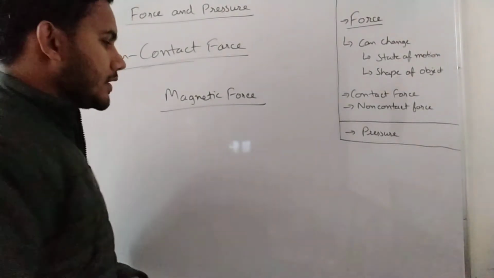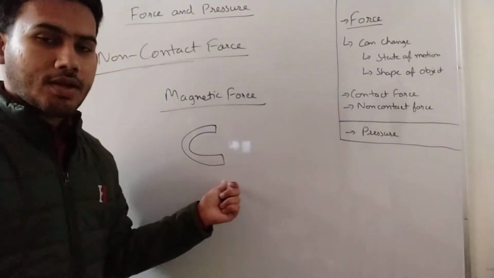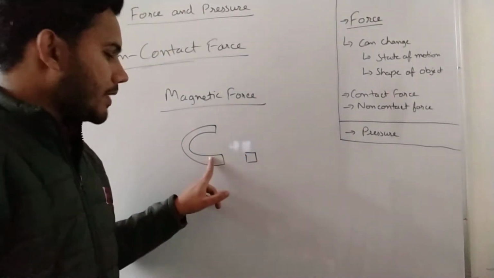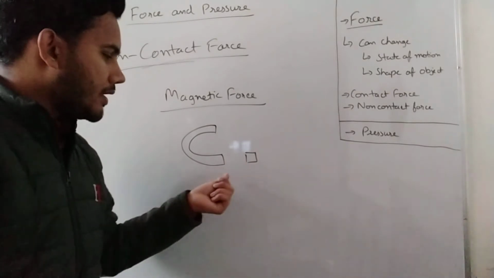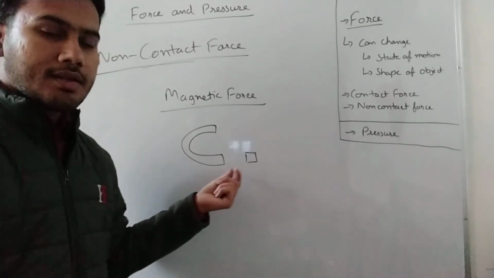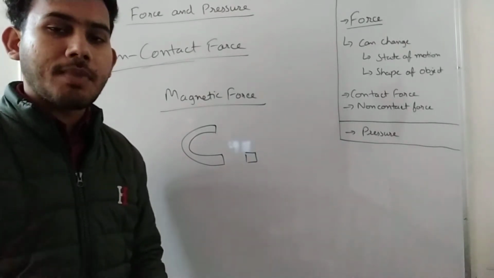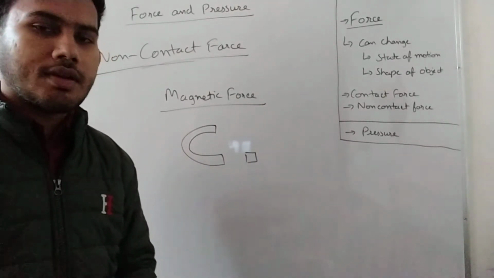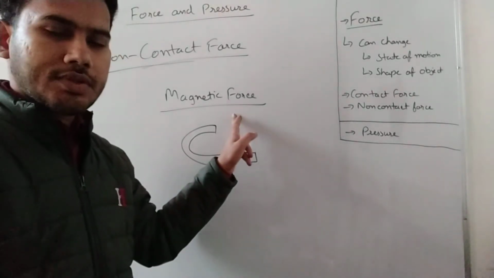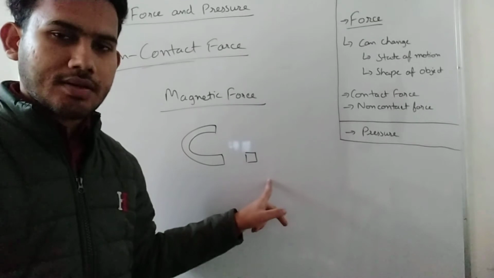Magnetic force. Okay, so you have a magnet, and you are attracting a nail with it, or any metal piece. Let's say this is a metal piece and this is a magnet. You are attracting this magnetic piece or iron piece toward this magnet. This force will be known as magnetic force. So the force that is exerted by a magnet toward a magnetic object is called magnetic force. That is so simple. So what magnetic force does, it pushes or pulls an object. It either attracts or repels the object.